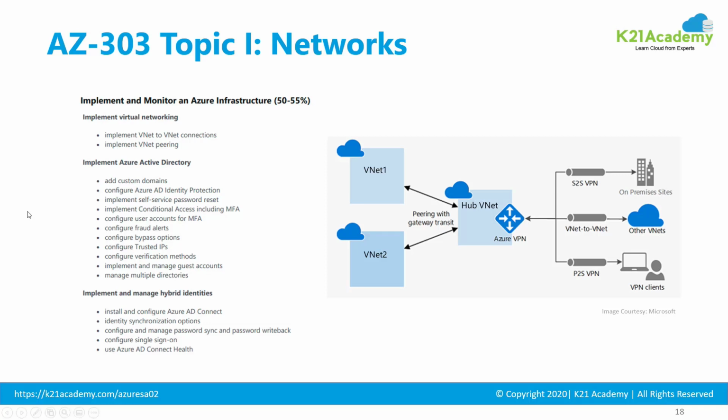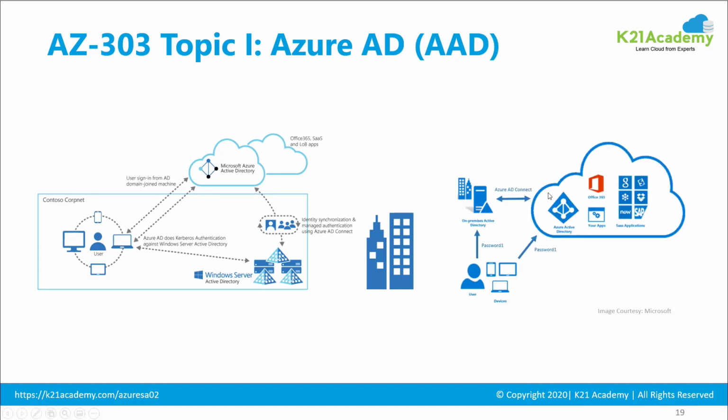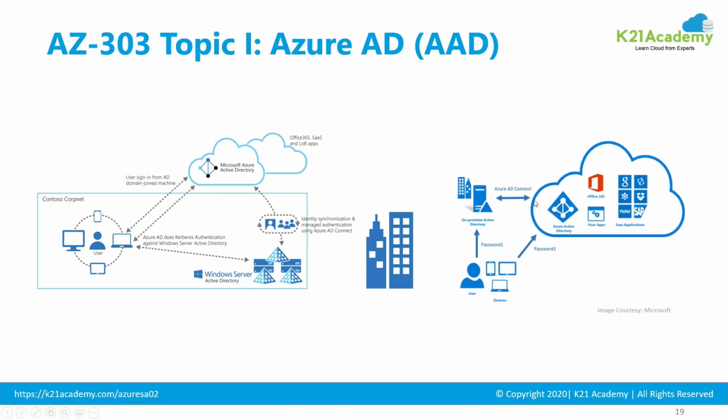Then you should also be familiar with implementing Azure Active Directory and implementing hybrid identities, which is integrating your Azure Active Directory with on-premise Active Directory. So make sure you implement Azure Active Directory for single sign-on, authentication, authorization, and also a component called Azure Active Directory Connect, which will help you in connecting your Azure Active Directory with on-premise Active Directory and synchronization of users and passwords.